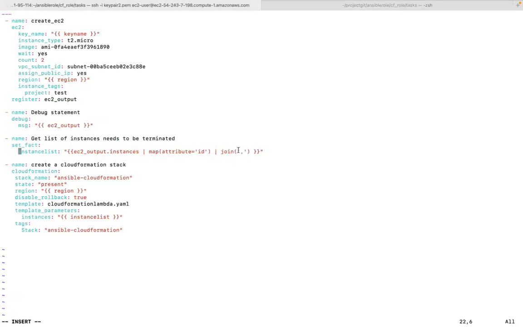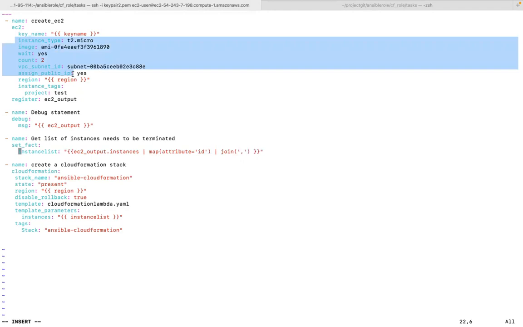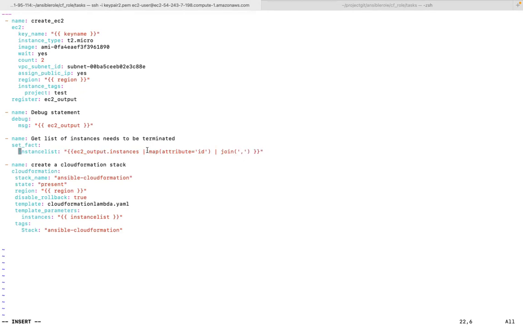Rupika, do you mind explaining a little more how you're using that set fact to get that instance list? Where are you getting that EC2 underscore output from? You're getting that from that register, right? Register on the top, over here. Yes, from that task. And then you have instances in that output.